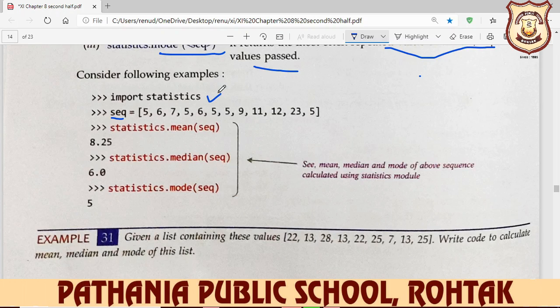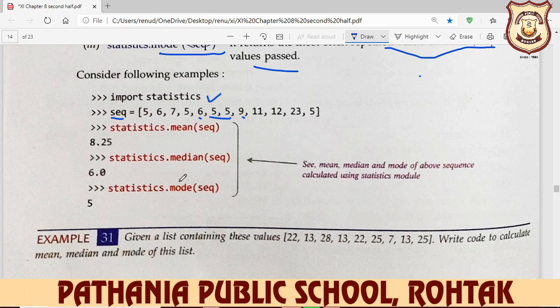In mean, we get the average of this sequence. In median, you see 1, 2, 3, 4, 5, 6, 7, 8, 9, 10, 11, 12, so 12 values are there. So you count 5 values, and after that from the other side you see 5 values. So the middle values are 5 and 5. You add 5 and 5 and divide by 2, so you get the median value.